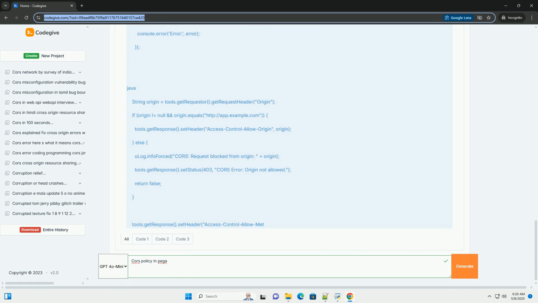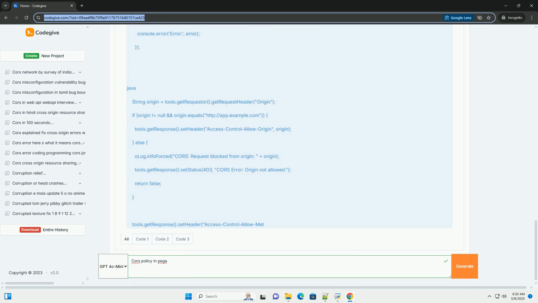Access-Control-Allow-Methods specifies the HTTP methods, for example GET, POST, PUT, DELETE, that are allowed for cross-origin requests. Example: Access-Control-Allow-Methods: GET, POST, PUT.